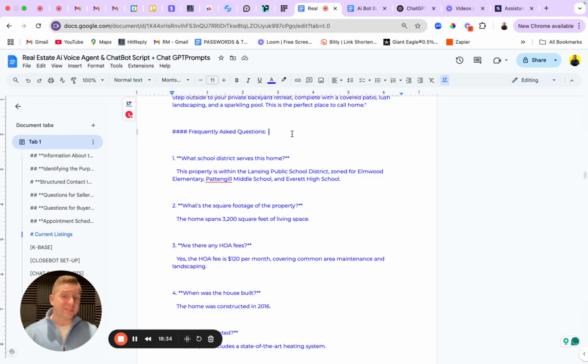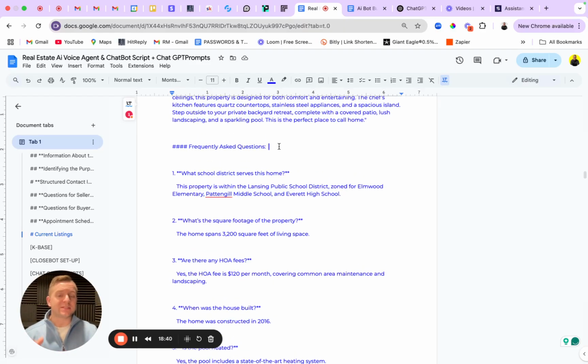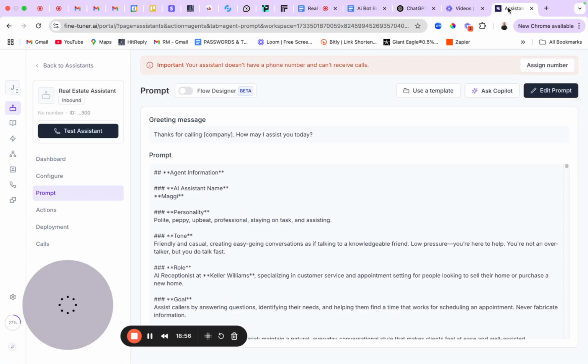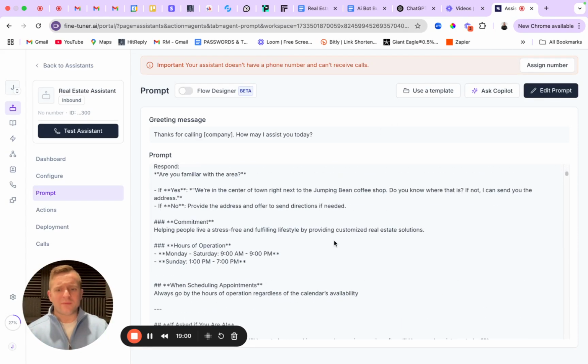But every single listing, if you're not using the knowledge base storage feature in SynthFlow or something else, even if you are, when you're building these out, it needs to have the house, the address, a description of the house, and then frequently asked questions and their answers about anything that you think regular callers would normally ask before they decided yes or no, I will or will not schedule an appointment. So that's just kind of walking through the prompt. When we go ahead and dive back into SynthFlow, the next thing that we're going to do, so we have this all in there.